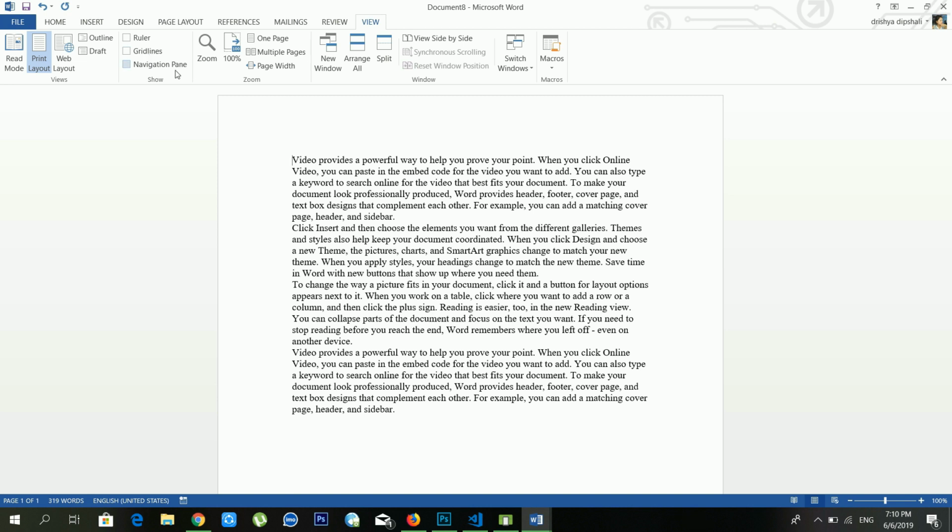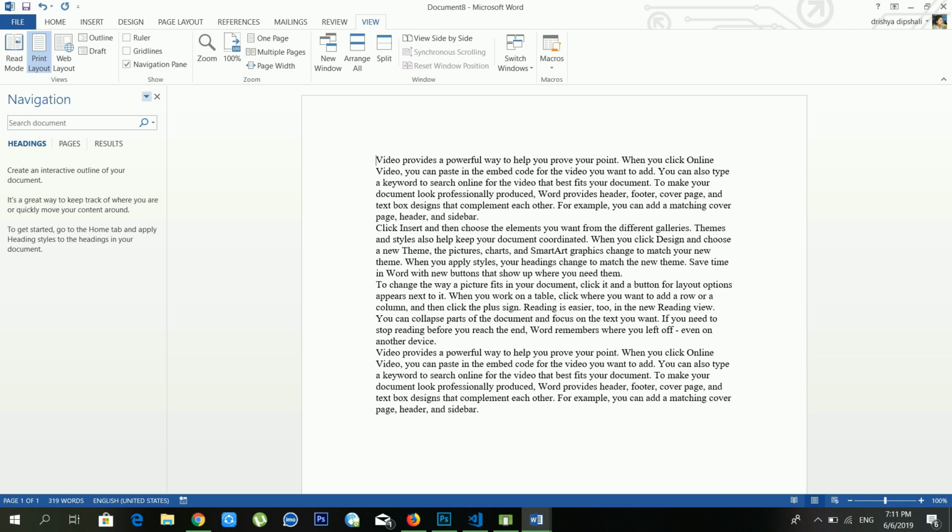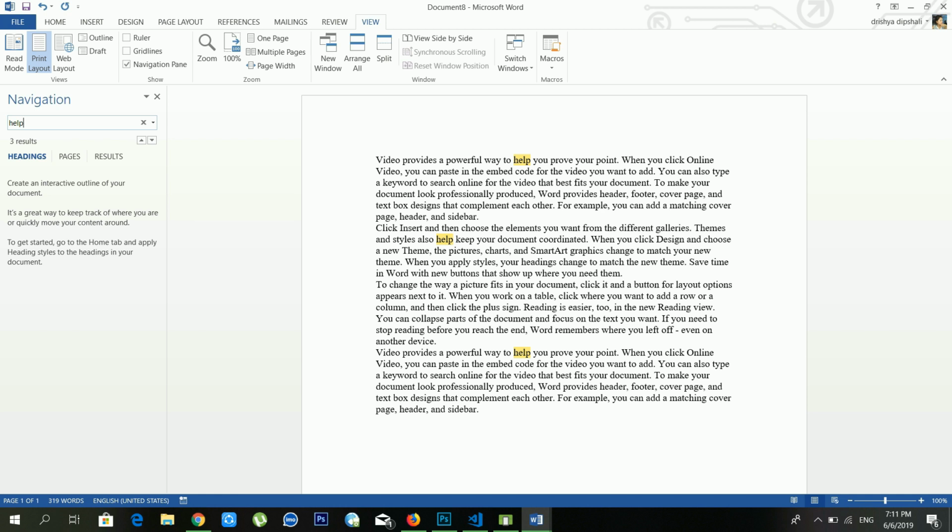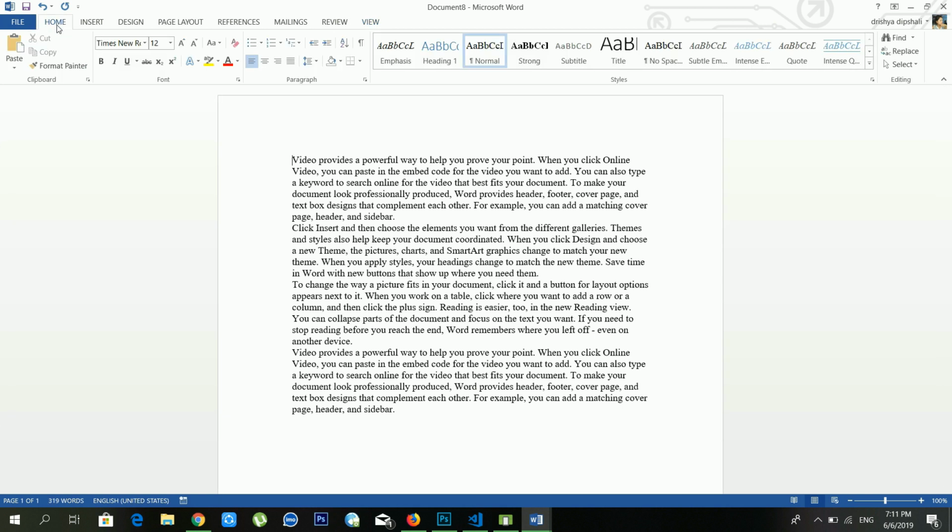And if you want to show the navigation pane, you have to select this one. Now see, on my left side there is a navigation pane, and from here you can find your words. Just wait for a moment, I am searching for help. Sorry, now see, it's showing me that there are 3 helps available inside my document. And you can also use this one. Before also we discussed it inside the find menu.